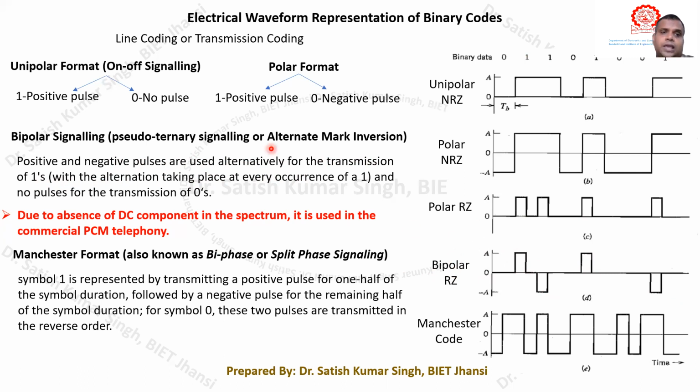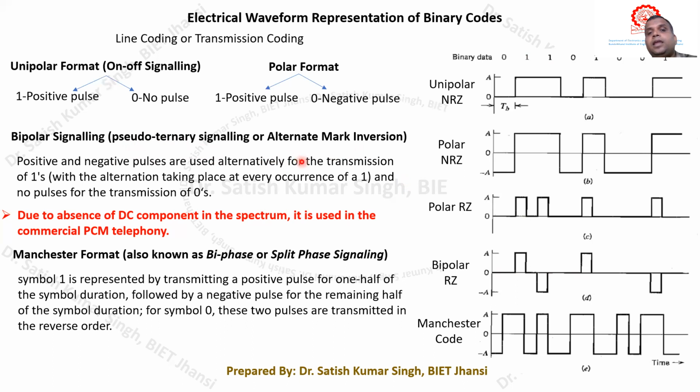In the case of bipolar return to 0, you will find there are a total of 3 levels. It does not have only one or two levels. For binary bit 0, we send 0. For binary bit 1, we send both level A and level minus A. So we have 3 levels in bipolar signaling. That's why it is also called pseudo ternary signaling, having 3 different levels.